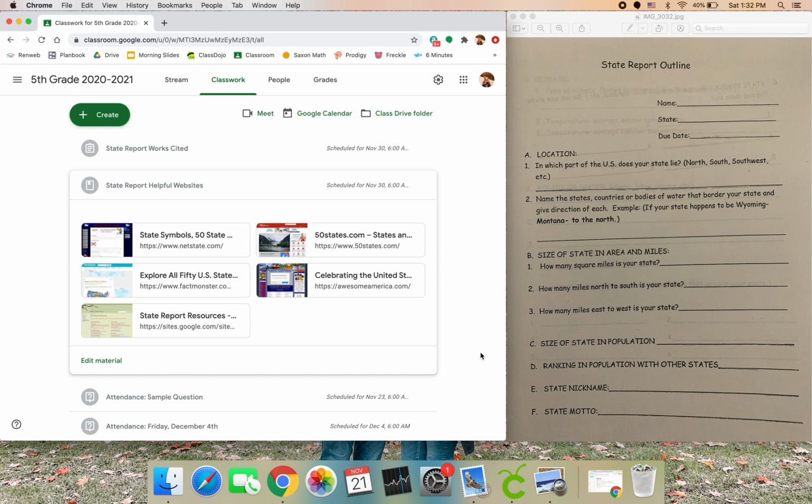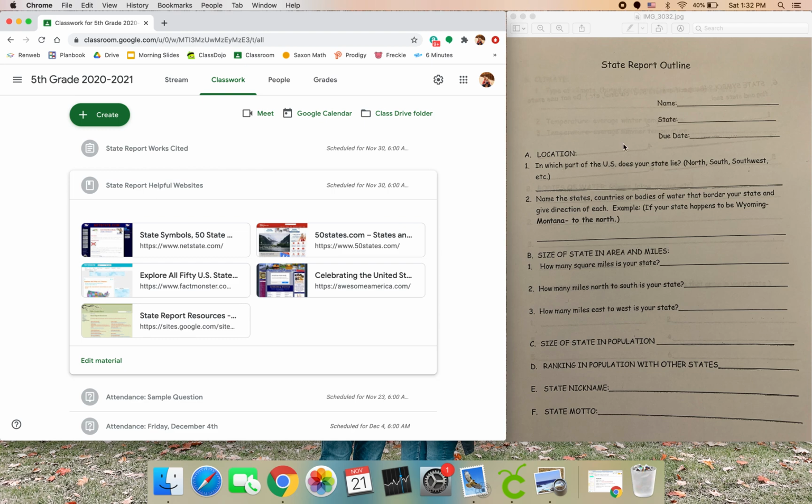So I'm going to show you how to do the state report and what I want. Each day you're going to do one page of your outline. Today is day one, so it's your first page. Now, it's a lot, so if you don't finish all of it today, that is okay, because tomorrow it's a shorter page.